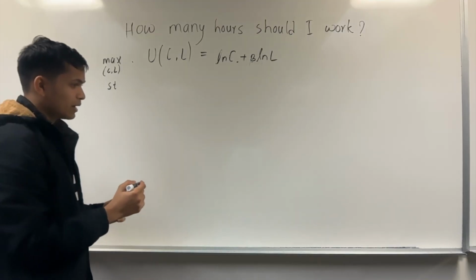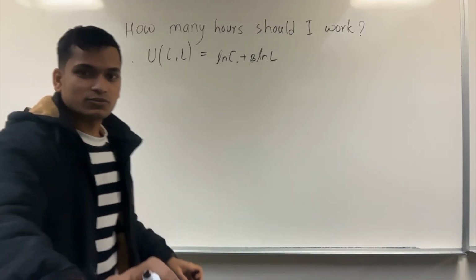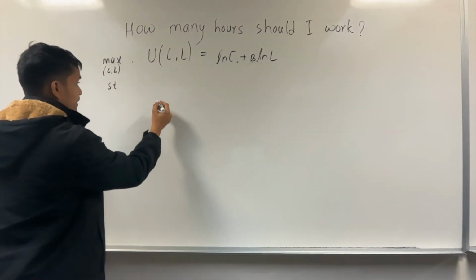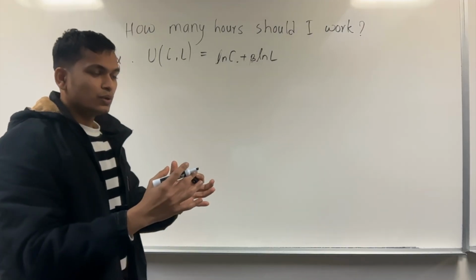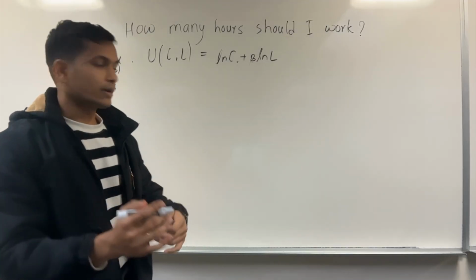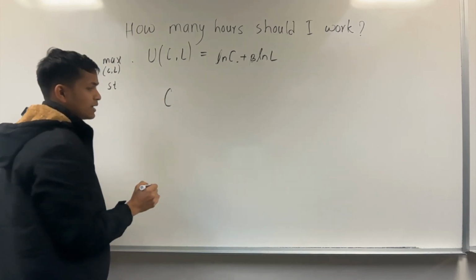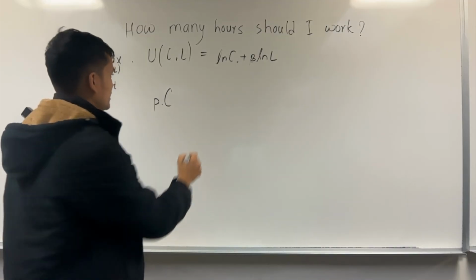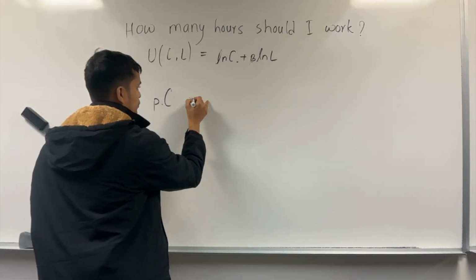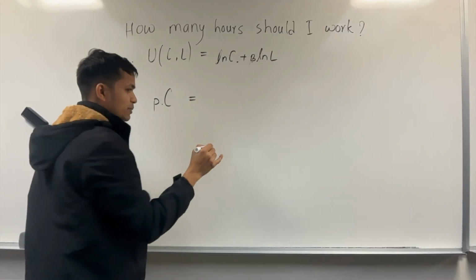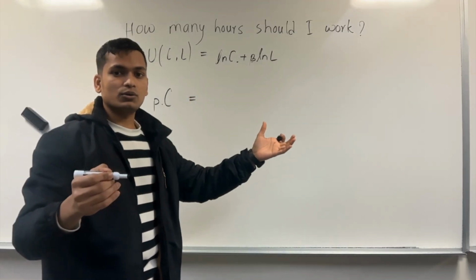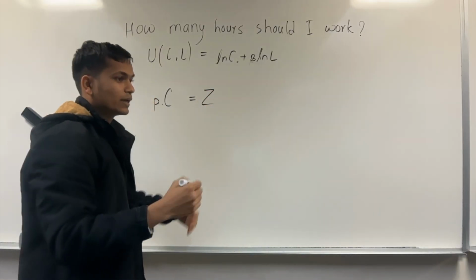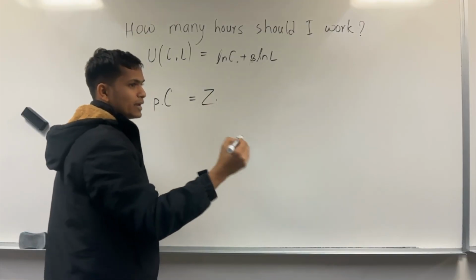Now we'll talk about the budget constraint. In the budget constraint, the consumption equals the money that they are making. If C is consumption and the price per consumption is P, then PC is the total consumption cost, which equals the money they make by working G hours times the wage per hour.